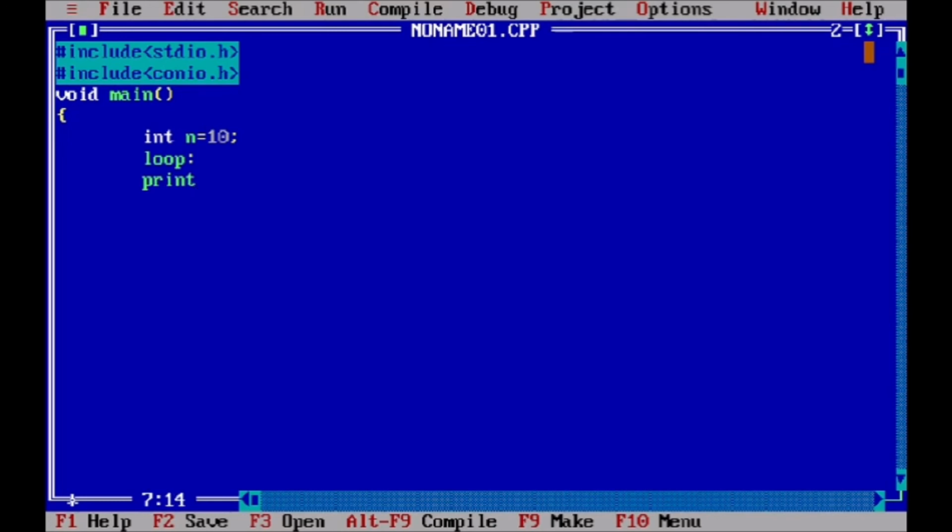Now we print out the value of n, and we decrement the value of n. Now if the value of n is greater than 0, then it goes to loop.